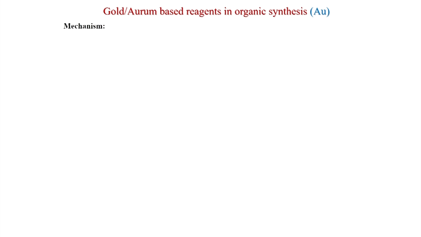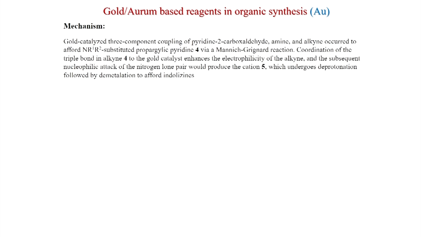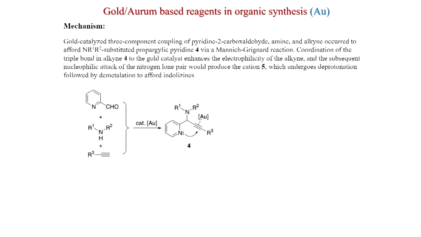So, we will see the mechanism of this reaction. Gold catalyzed three-component coupling of pyridine-2-carboxaldehyde, amine and alkyne occurs to afford N,R1,R2-substituted propargylic pyridine 4 via a Mannich-type reaction. So, iminium is formed.